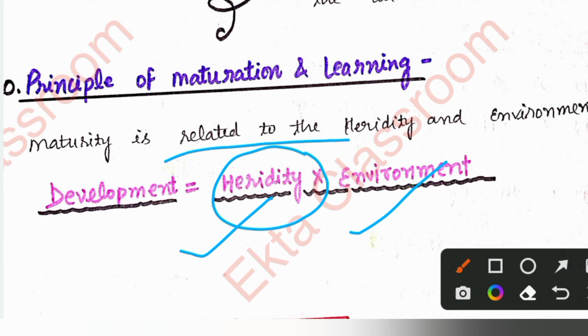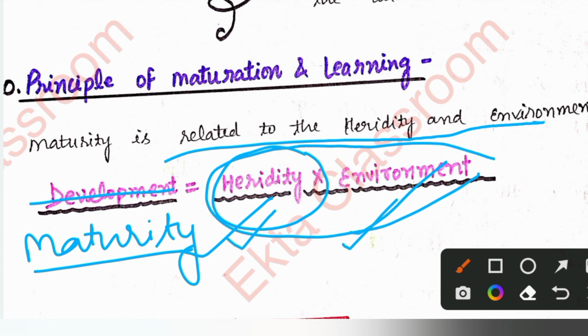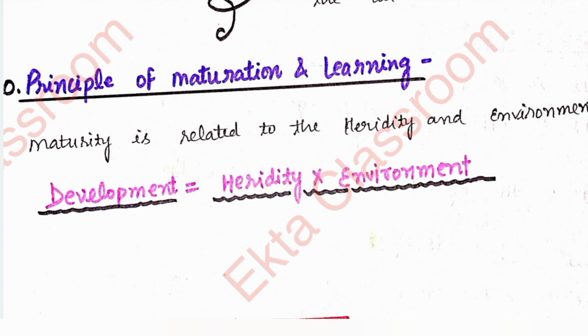Maturity is related to heredity and environment; both heredity and environment affect maturity. I hope all these things are clear to you.